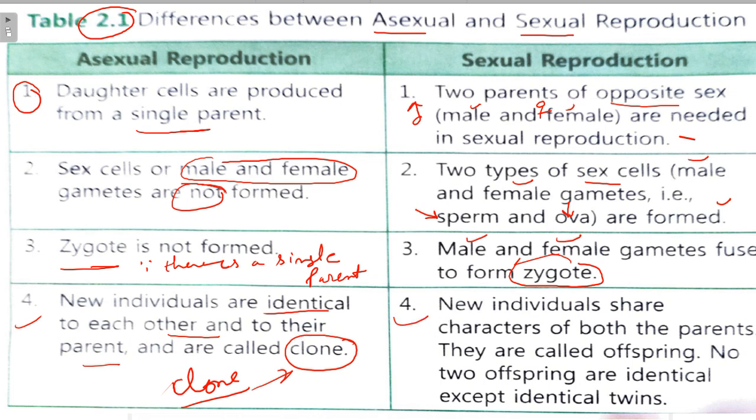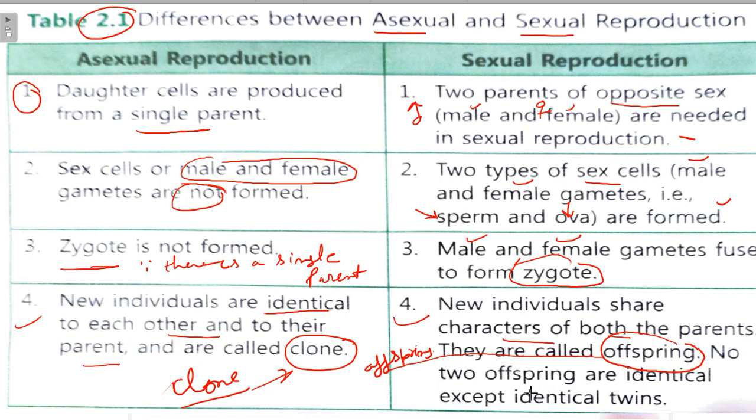In sexual reproduction, new individuals share characters of both the parents. They are called offspring. So here is the definition of offspring. New individuals in sexual reproduction share characters of both the parents and hence they are called offspring.